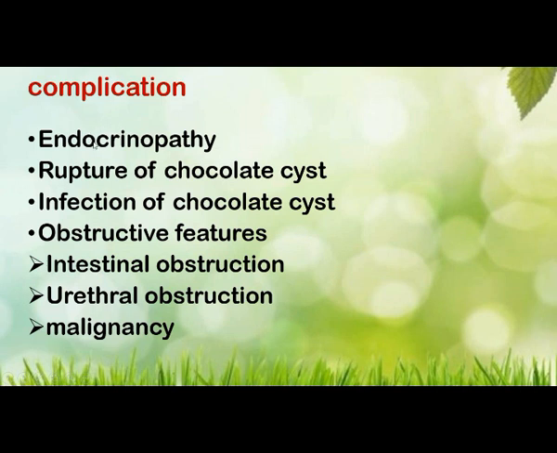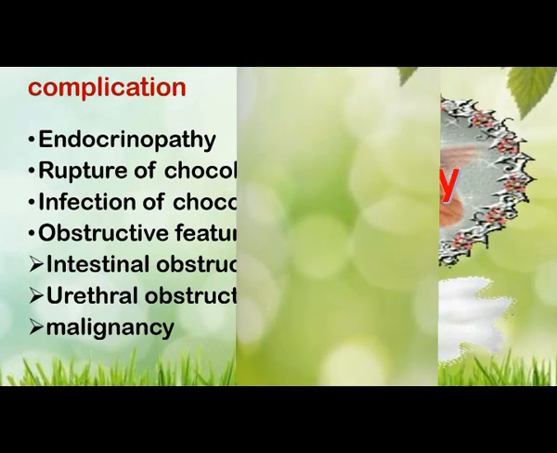The complications: endocrinopathy, rupture of the chocolate cyst, infection of the chocolate cyst, obstructive features such as intestinal obstruction because of a big cyst, ureteral obstruction, and malignancy. These are the main complications. Sometimes this cyst may go for malignancy. Rarely it will go for malignancy.